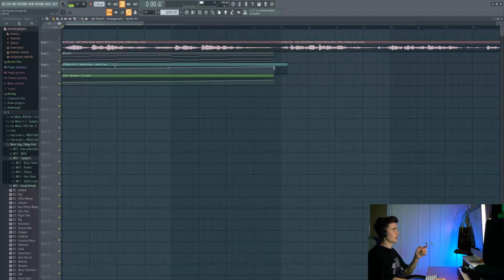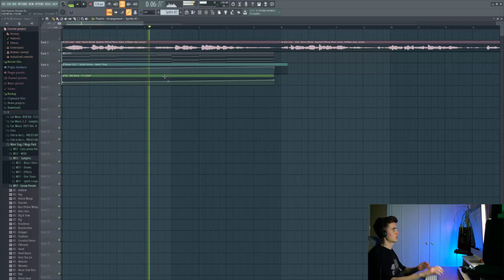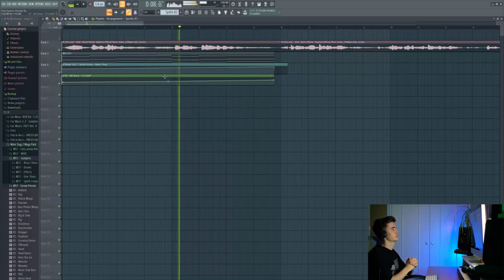So here in the arrangement, I've automated the band 7 frequency amount, which is what I said a minute ago in the EQ, so you get like an opening of the sound. And then we've also got some filter cutoff automation on the brass sound. So it's constantly kind of opening.